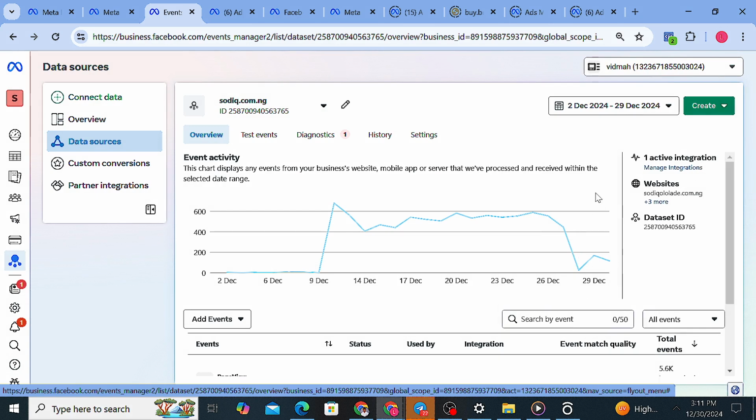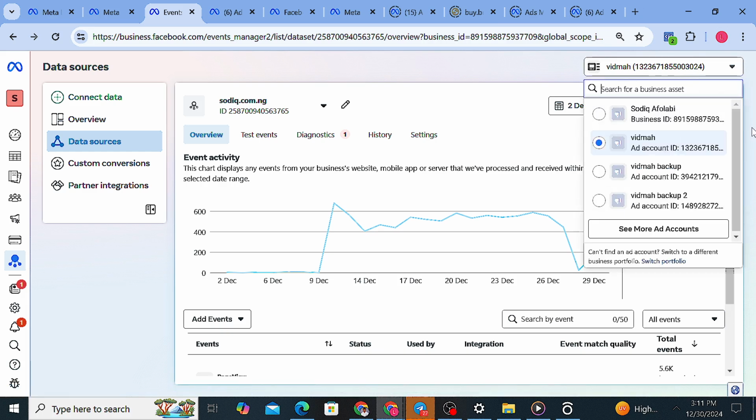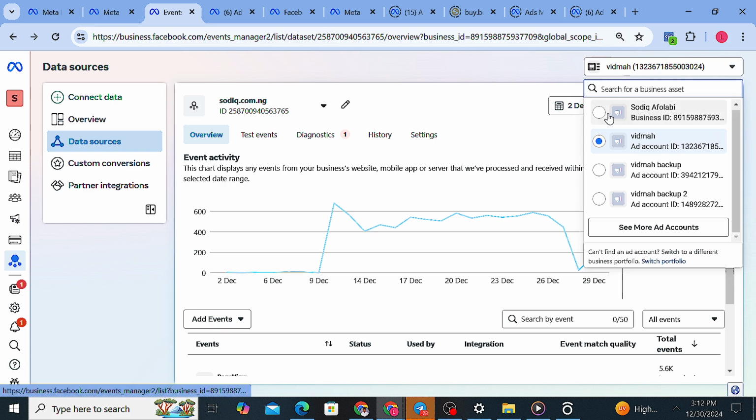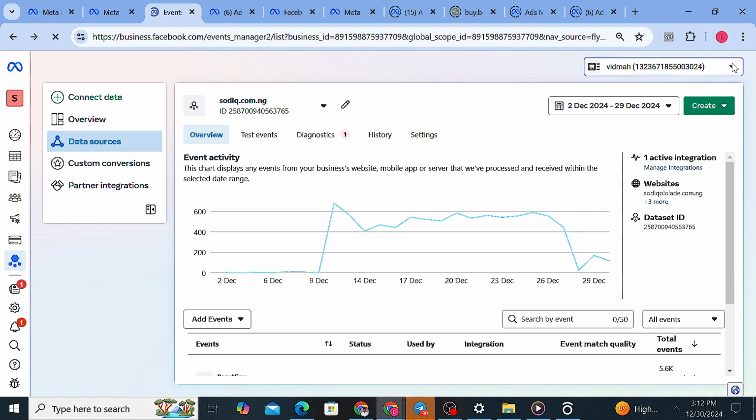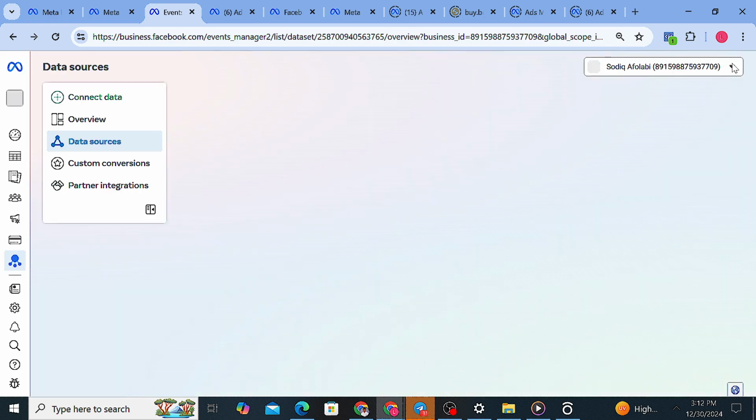So in case I now add a new domain, let's say vidma.com.ng, it's not recommended that I use this ad account for it. I would need to go and create a new ad account that will manage that one. For example, I want to share another ad account of one of my clients so that you can see that I basically dedicate another account to a particular domain so that I can easily track.